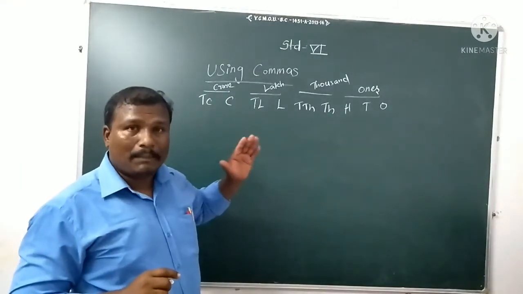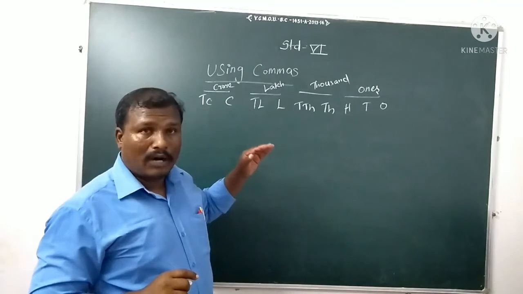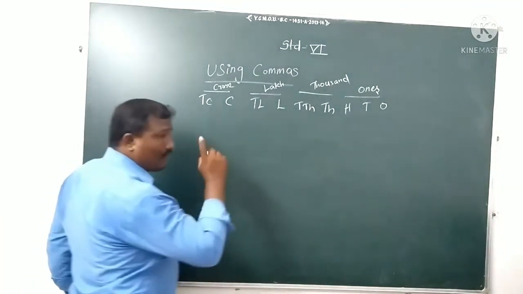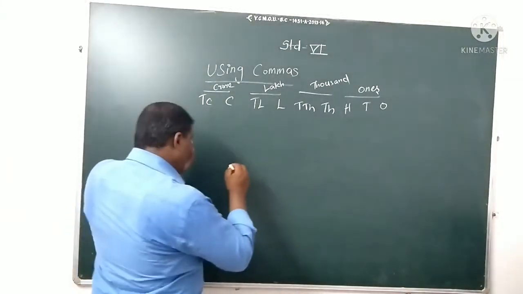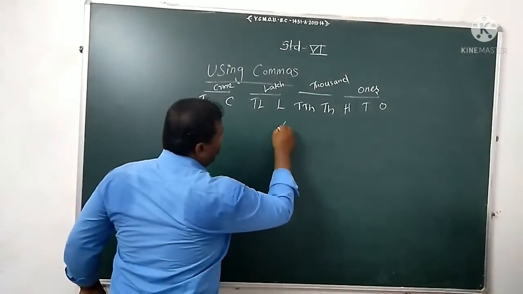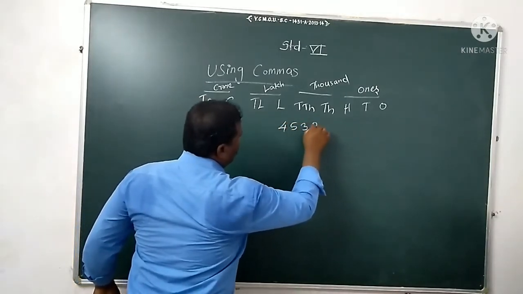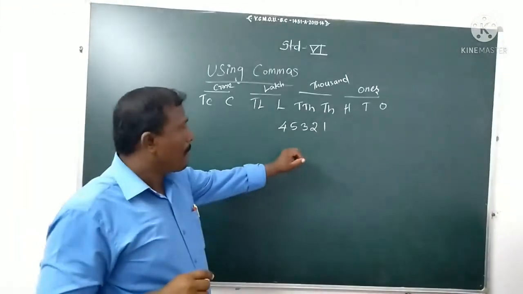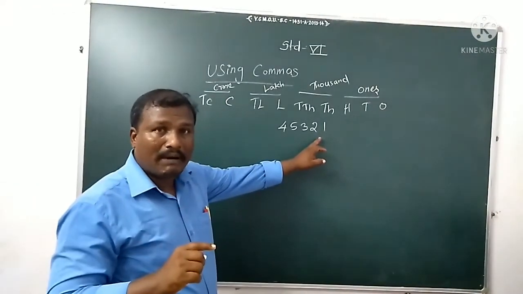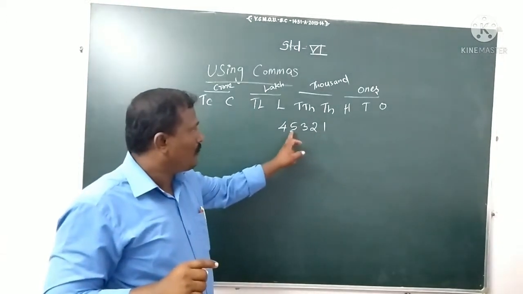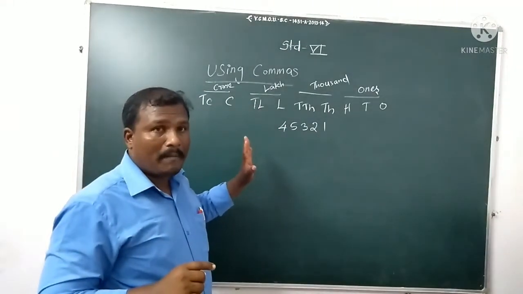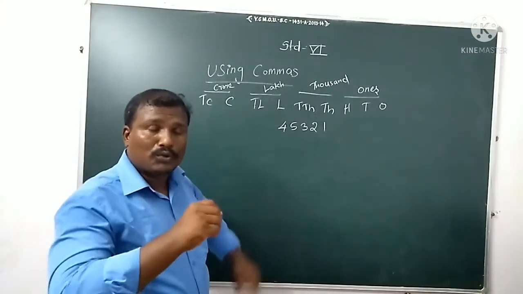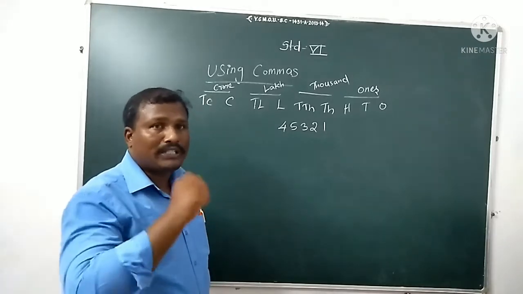Let me take some example numbers of how to give commas. First I will take a 4-digit number. Okay. It's a 5-digit number. First I will take a 5-digit number. Okay. So you know how to count the number of digits: 1, 2, 3, 4, 5. It's a 5-digit number. If you have a 5-digit number, how do you put commas?